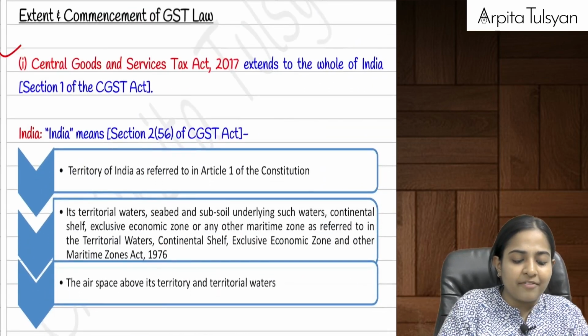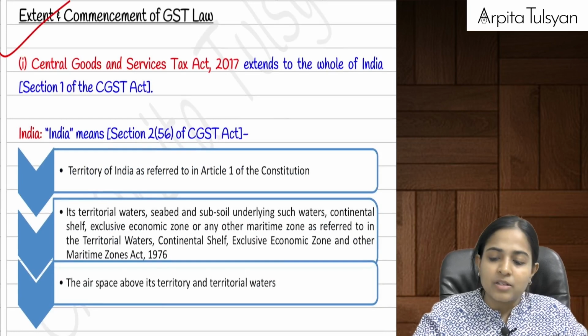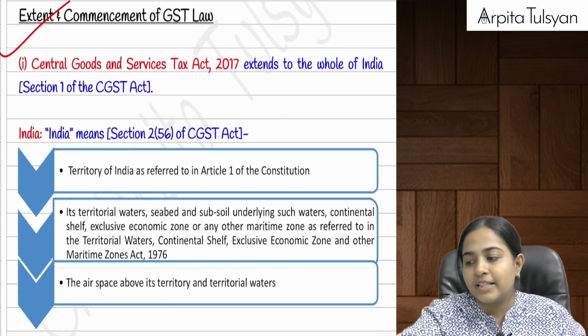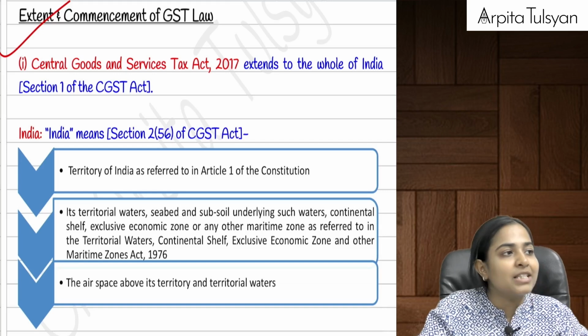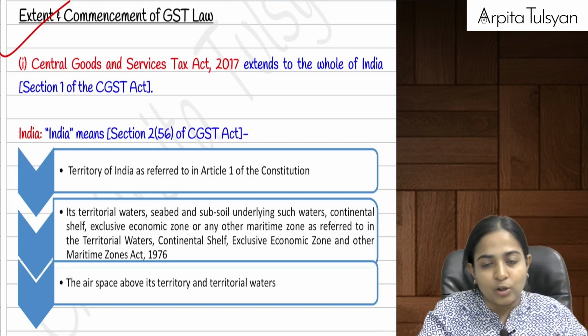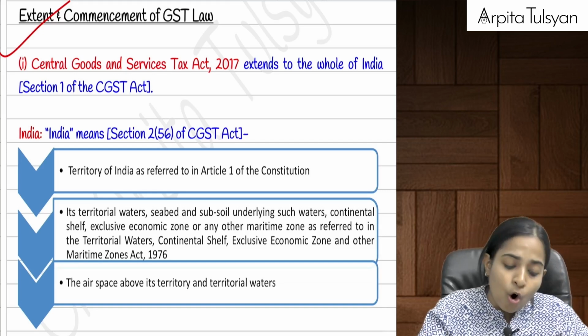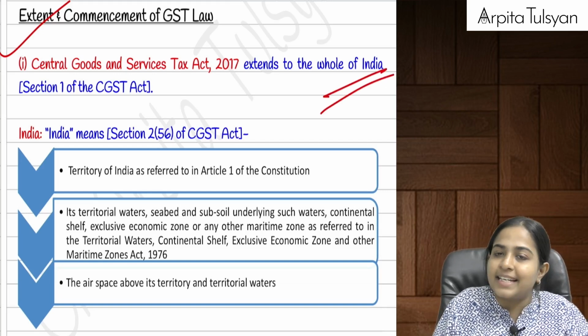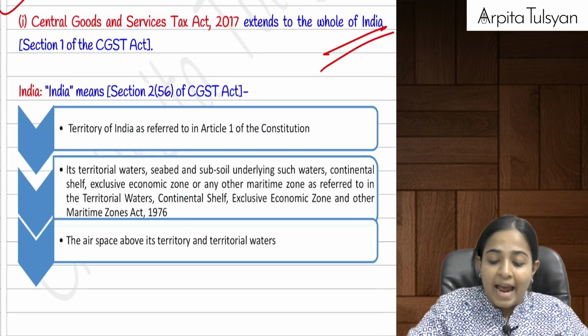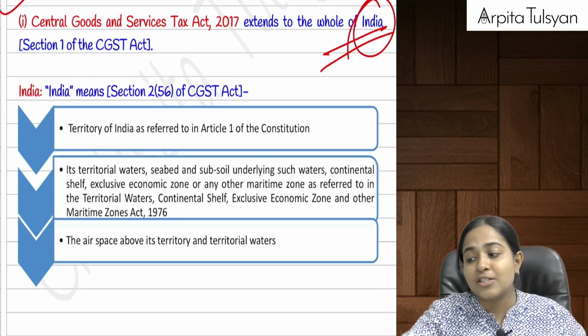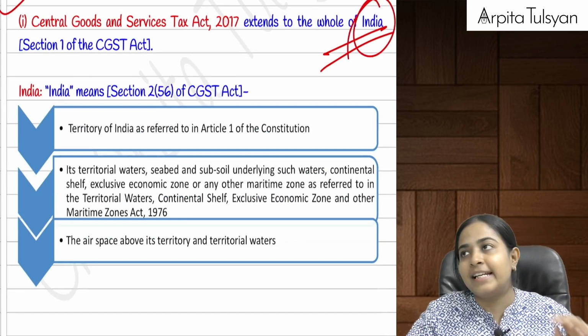Now starting with the provisions here, everyone. The basic things they have told in this chapter, first of all, what about the applicability of the GST law? As we already know, our CGST Act 2017 applies to the whole of India, including the state of Jammu and Kashmir. Now no need to do any sort of bifurcation. And now, what do you mean by India? India does not only mean the land.